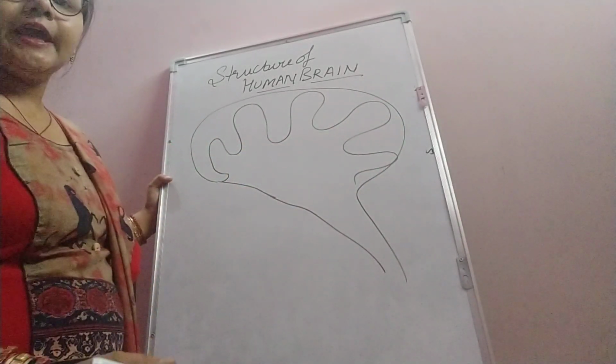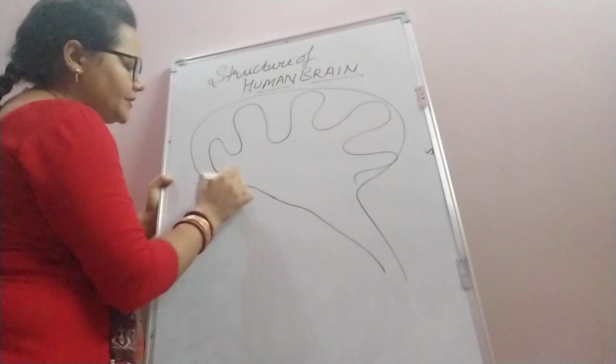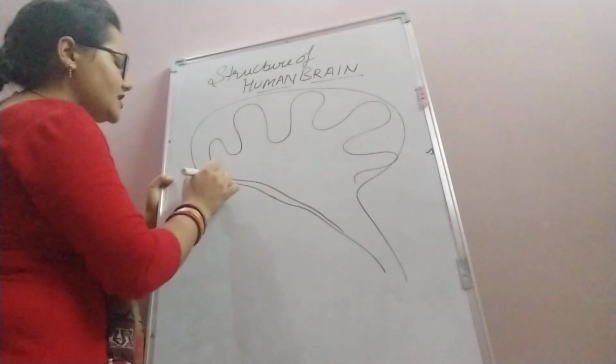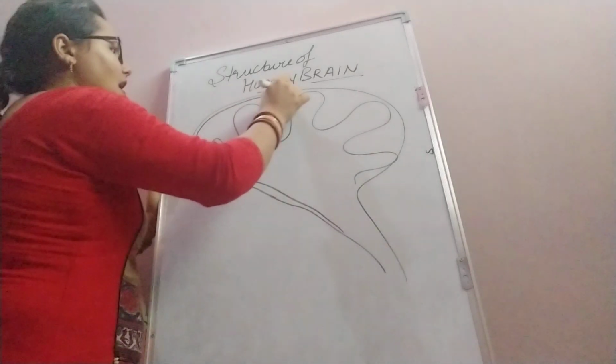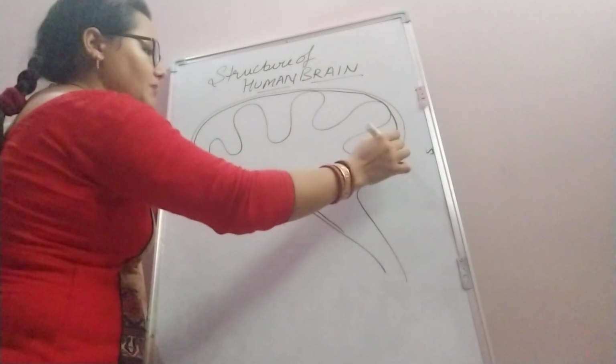The human brain is protected by meninges. There are three meninges, or membranes, that protect the human brain.